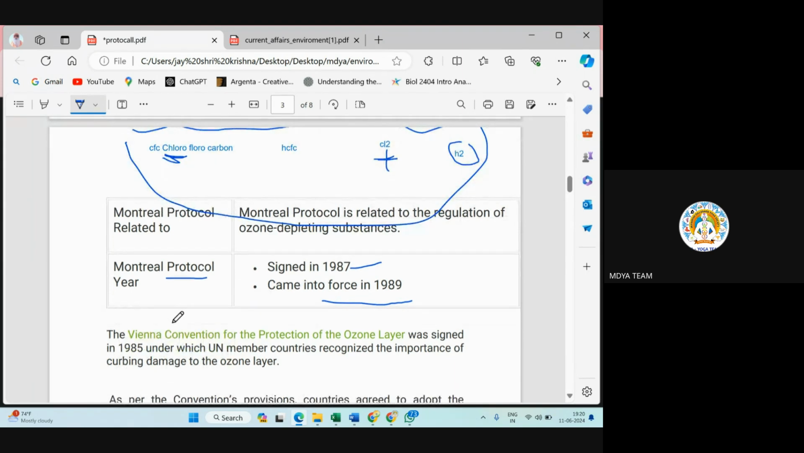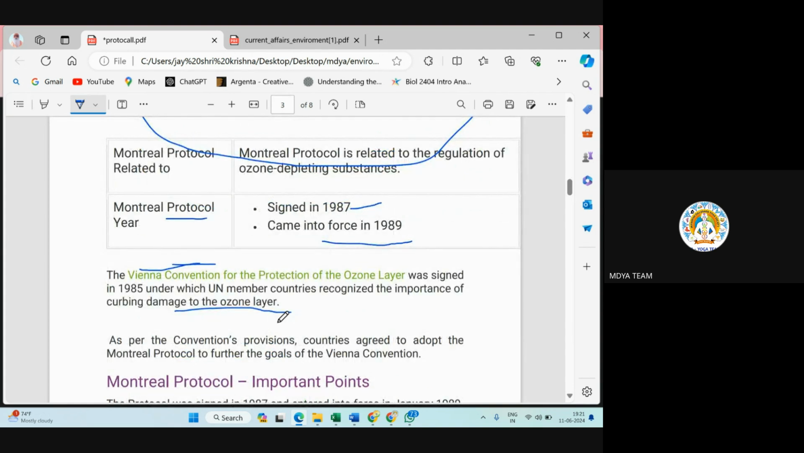Now, one convention was also there for safety of ozone layer, that is Vienna Convention. In Hindi, we call it as Vienna Sandhi. Very, very important. It is signed in 1985 under the UN, member countries recognize the importance of curbing damage to the ozone layer. So in 1985, Vienna Convention was there. In Vienna Convention, every country agreed like ozone depletion is at its peak, so we need to do something. So after 1987, they all came up with this Montreal Protocol.